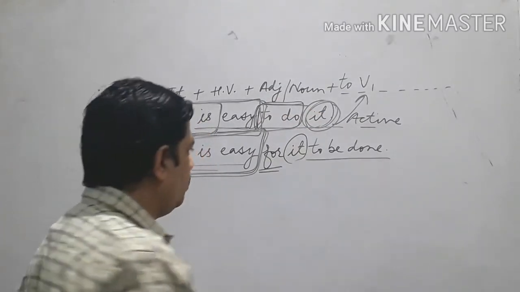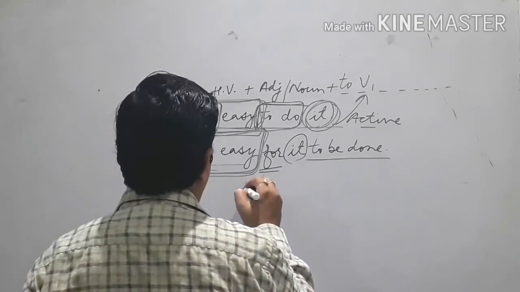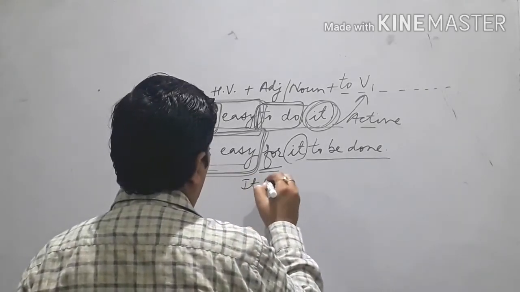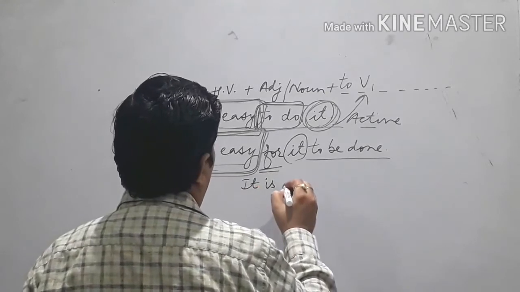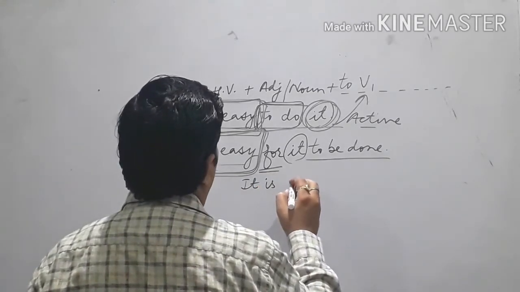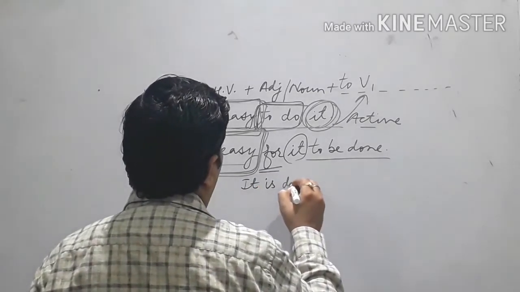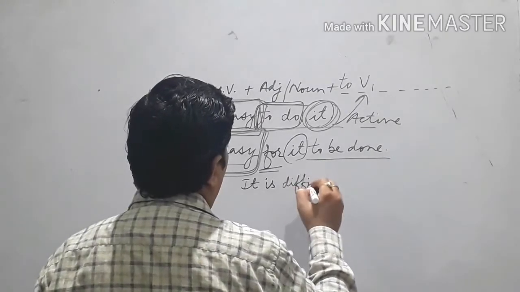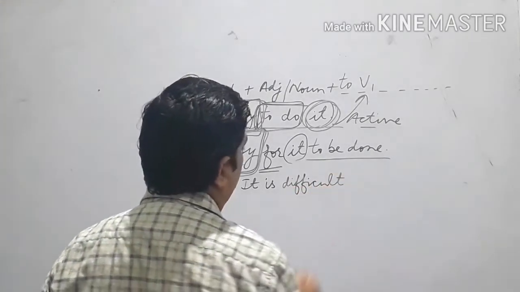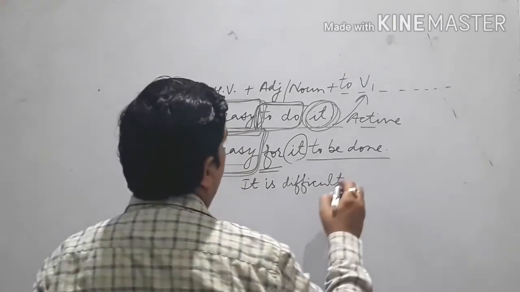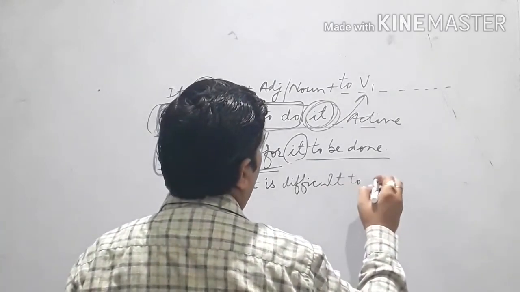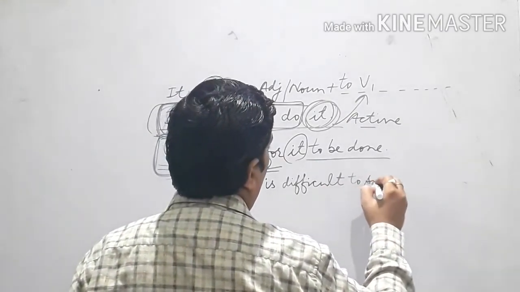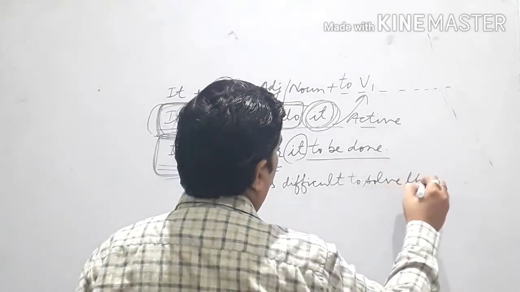Okay. One more example, like: it is difficult to solve the sum.